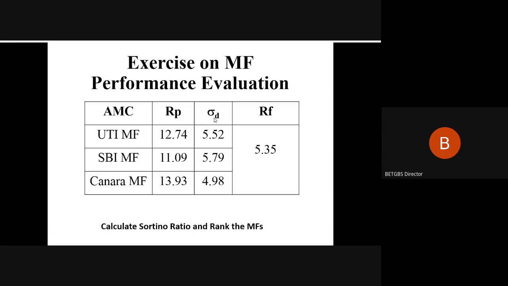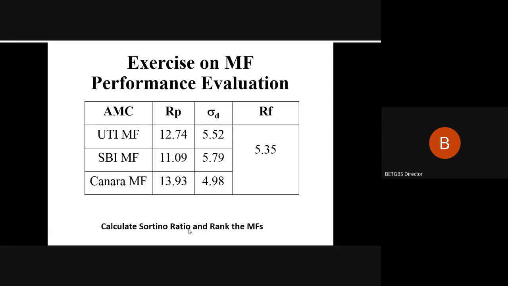Now here, your Sortino ratio is identical to the Sharpe ratio, but your Sortino ratio considers downside risk, that is the downward movement of standard deviation, not the upward or overall. And that is the difference between the Sharpe and Sortino ratio. Otherwise, all the rest of the elements remain the same. The risk-free rate in this context is 5.35. So RP is the portfolio return, sigma D is the standard deviation, the downward risk, and the risk-free rate is there.